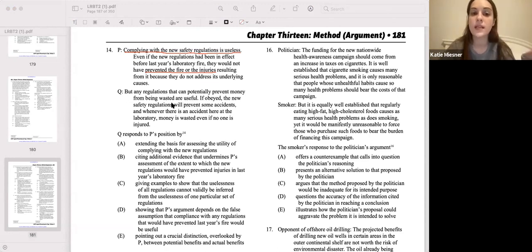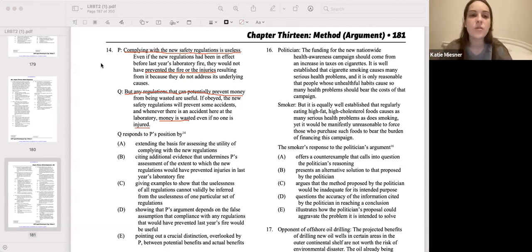So Q is going against the idea that complying with the safety regulations is useless, because Q is saying that even if people weren't injured, money was wasted. Money is wasted even if no one is injured. So by complying with these regulations, they're able to stop the wasting of money, and that is showing that it's useful.